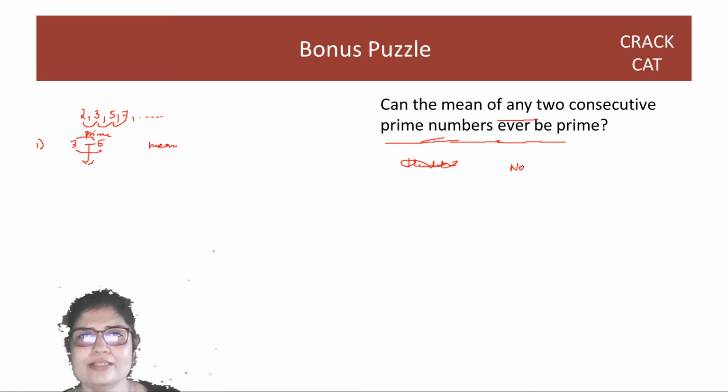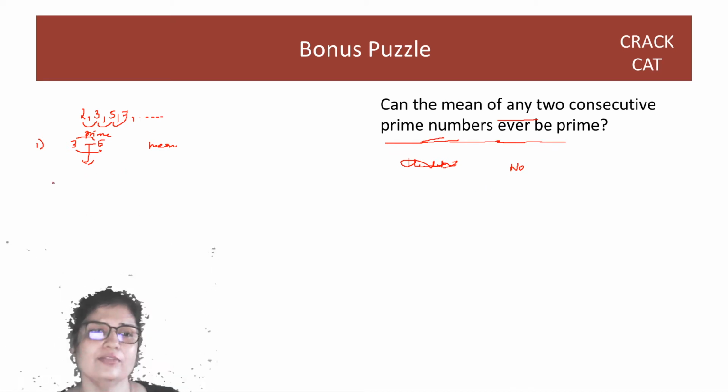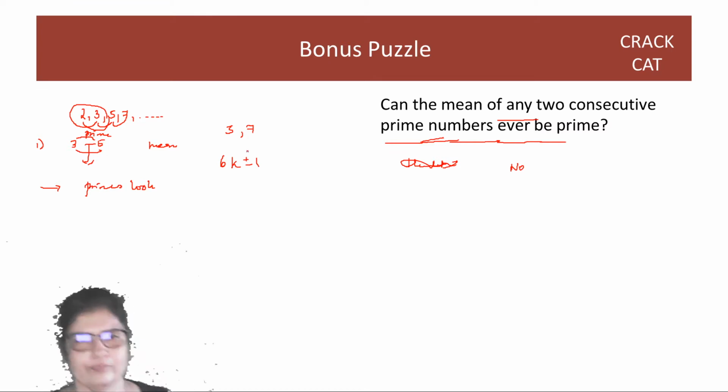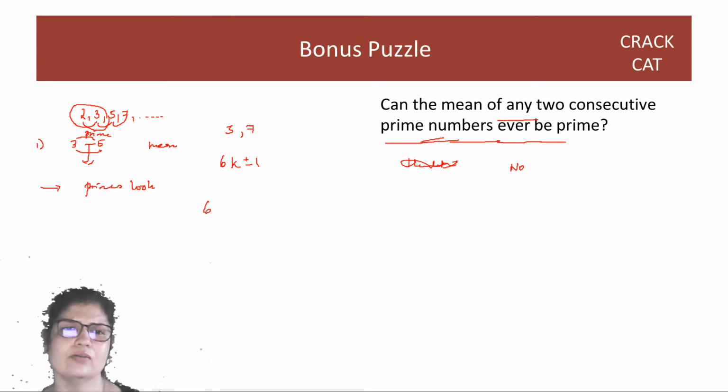It's obvious. But since we are on this topic, I just wanted to talk about how primes look. Once you remove these two exceptions of 2 and 3, and you look at all prime numbers from 5 to 7 onwards, they can all be expressed in the form 6k plus minus 1. And the rationale is very easy.